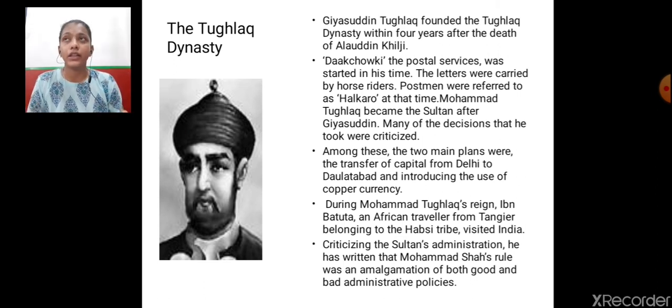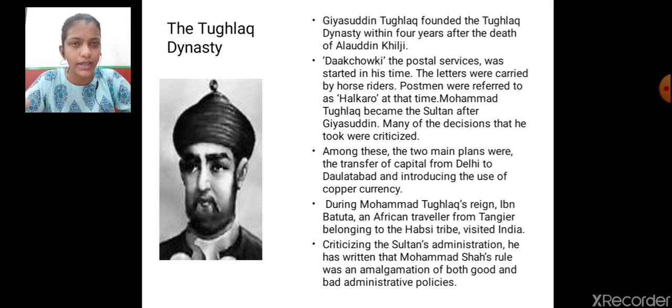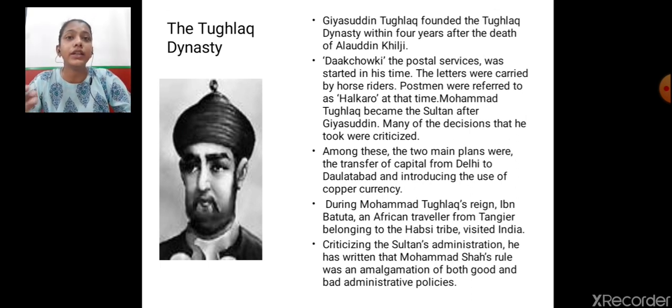Jalaluddin Khilji established the Khilji dynasty, and his son-in-law and nephew Alauddin Khilji overthrew him, and he became the king of the Khilji dynasty. After the death of Alauddin Khilji, there was a lot of chaos in his kingdom, and within 4 years, the Tughlaq dynasty was established by Ghiyasuddin Tughlaq.